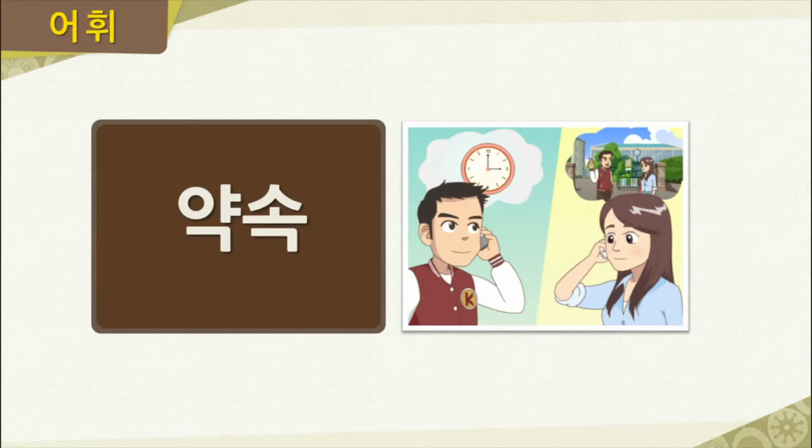Our next word here is 약속. Please follow along and repeat after me. 약속. Now tomorrow, I'm planning to meet my friend at 3 o'clock. Then I can say that I have an appointment, or 약속, at 3 o'clock. Now let's go ahead and say this word together again. 약속.